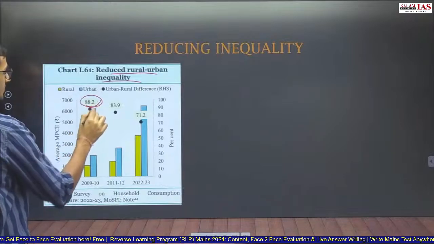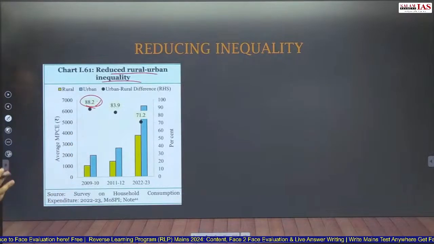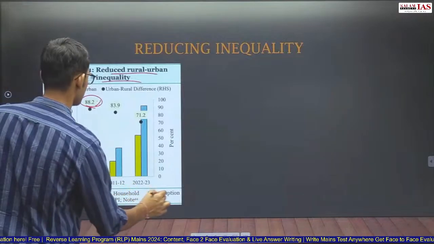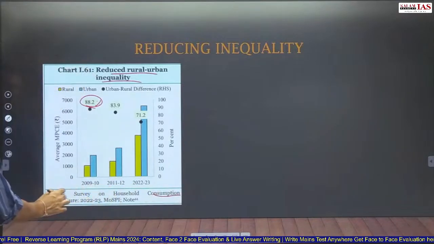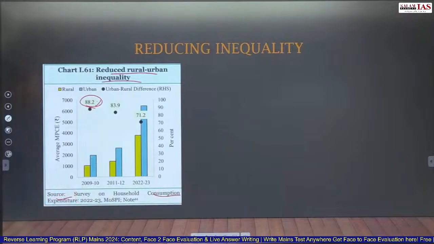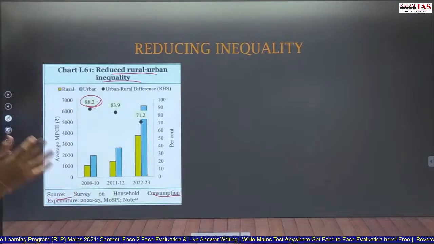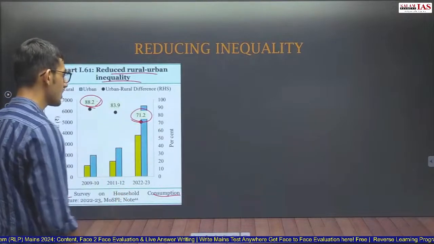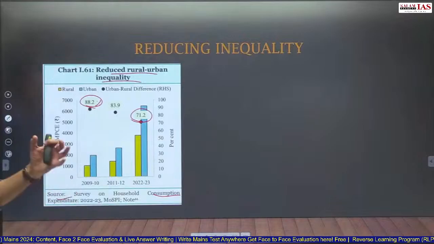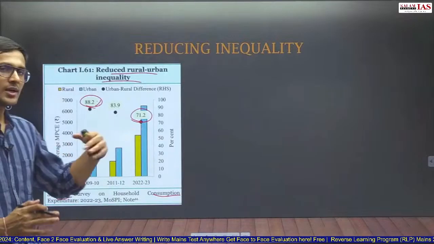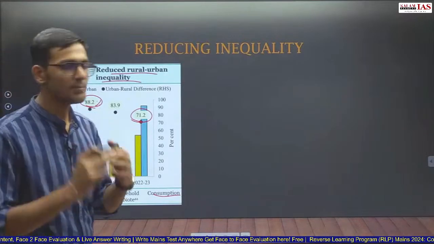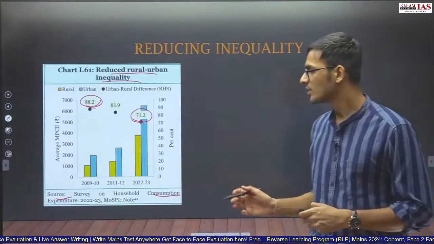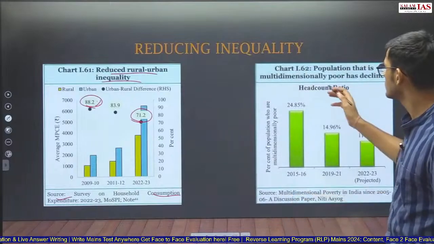That is, urban consumption expenditure was around 88% higher than the rural consumption expenditure, which is now 71% higher than the rural consumption expenditure. So this shows that rural consumption is growing at a faster pace compared to urban consumption. So this again shows that the inequality between rural and urban areas is reducing.